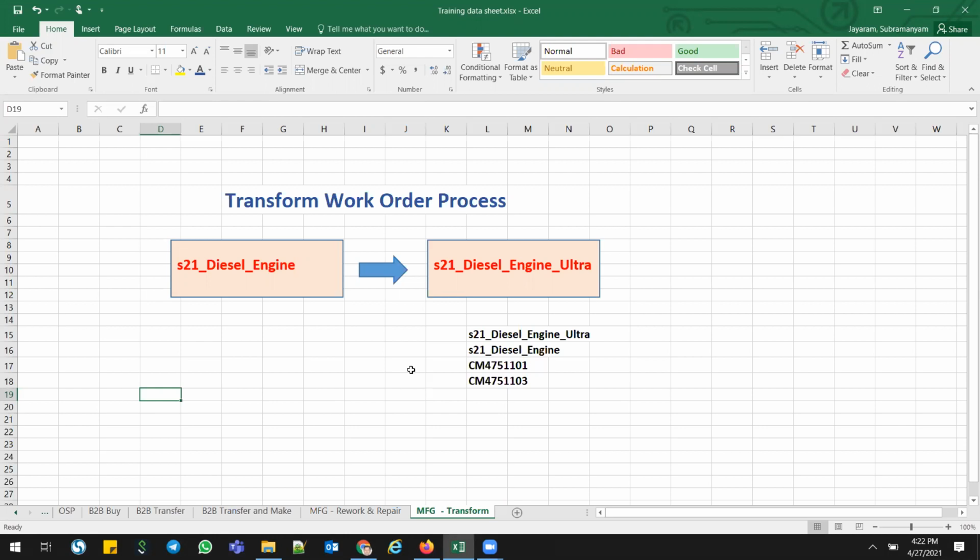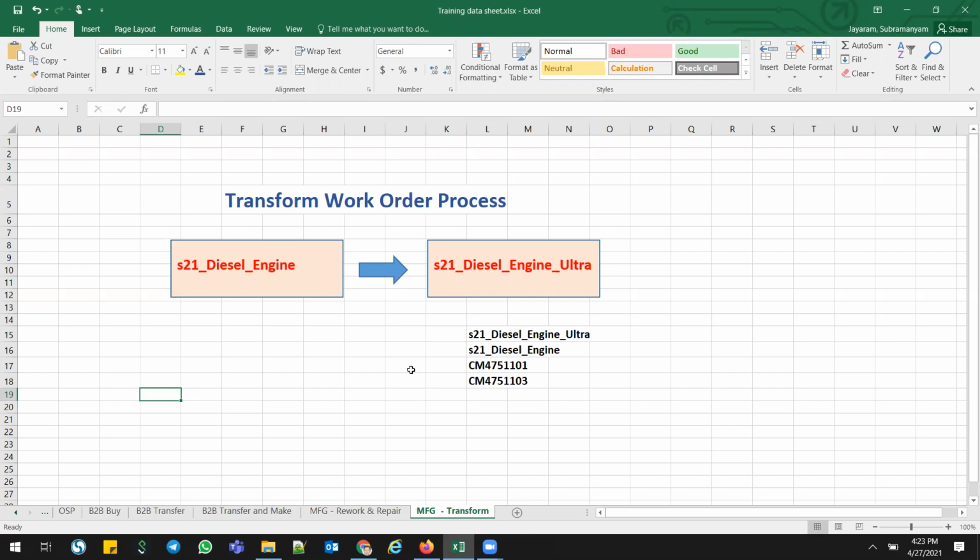Or if you want to upgrade some laptops, it's an anomaly in the high tech industries, they use it. And if you're going for tab or iPhone upgradations, they use this transform work order process. In the transform work order process, there are some scenarios, for example, I am keeping a stock of 500 or 1000 quantity in my warehouse, and for the next level of the product there's only a small change, not a major change. I'm only adding a couple of part numbers and changing it.